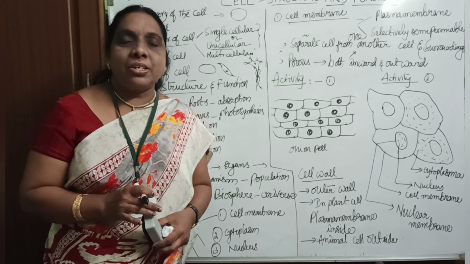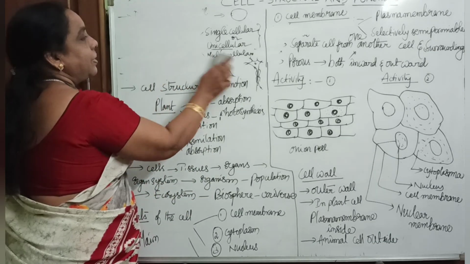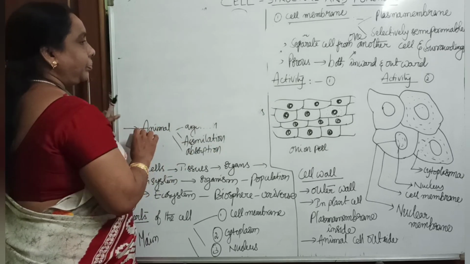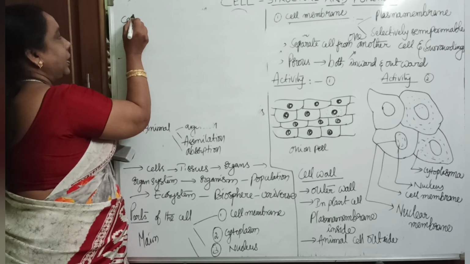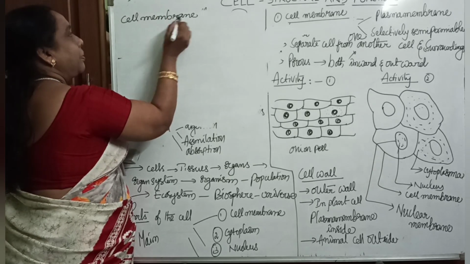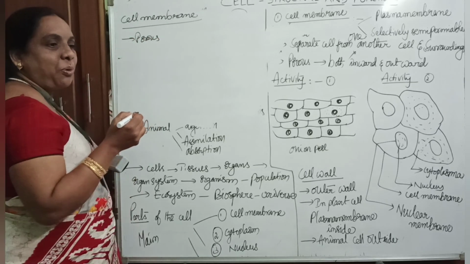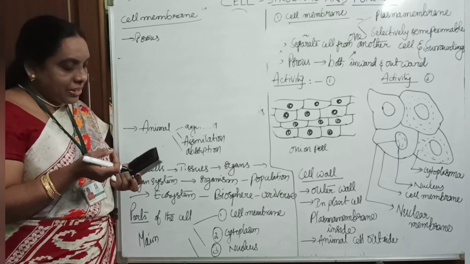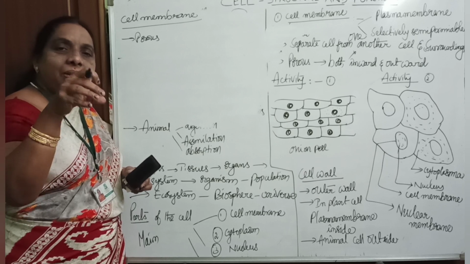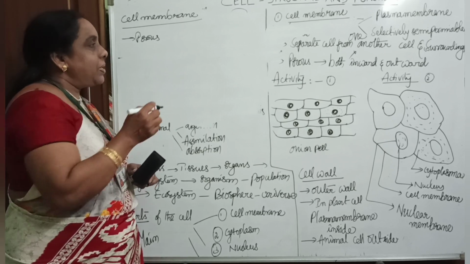Actually, children, the cell membrane is porous in nature. Let me explain this. What is the meaning of porous? Porous means just like a sponge. You have an idea about the sponge? Whenever you see a sponge, it has openings. If you dip it in water, it holds the water, because of this porous nature.